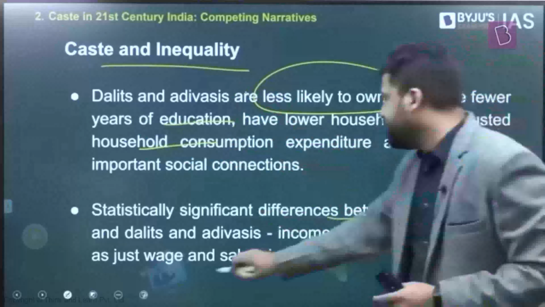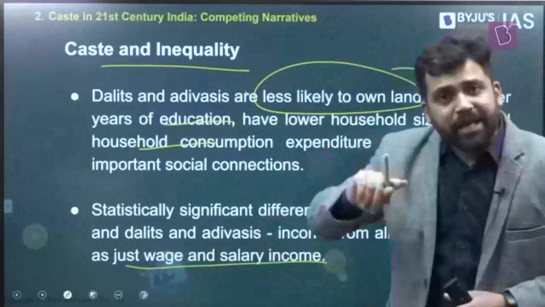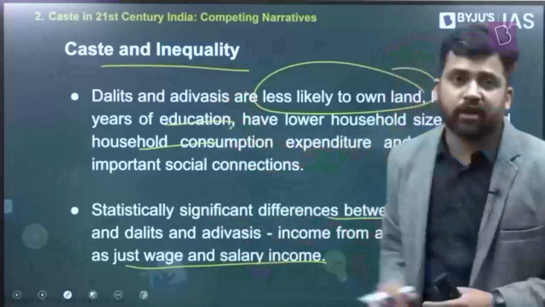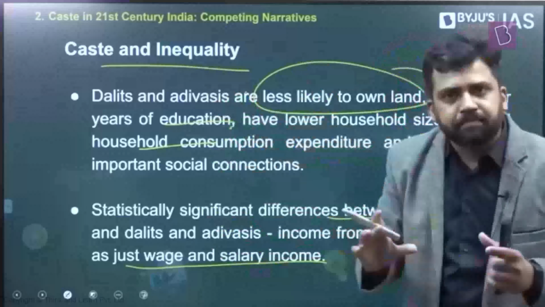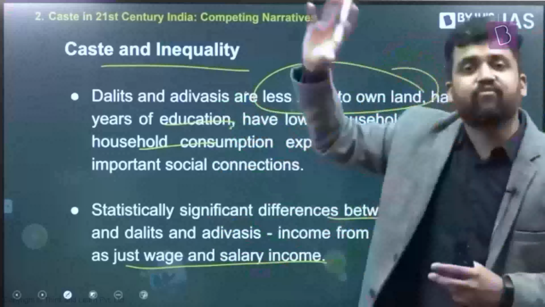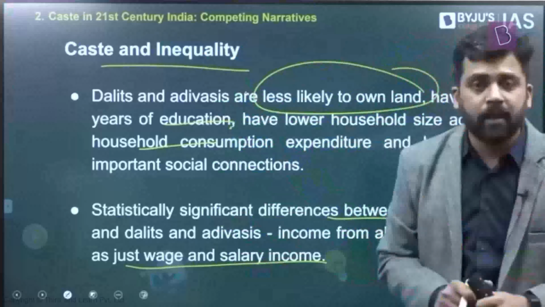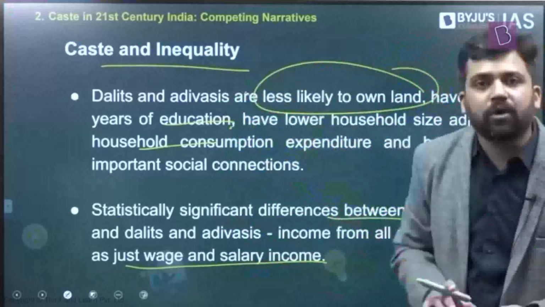Also, there is a difference between their wage and salary incomes. Inequality in terms of outcome is also there. So both kinds of inequality persist: inequality of opportunity, inequality of income. So what they're trying to study here is, if let's say some lower caste and some forward caste are put together, if they're coming from the same socioeconomic background, is there a difference? They find out that yes, there is a difference in that case as well. If there's a difference, it implies that there is inequality of outcome, and that is what is being reflected here.